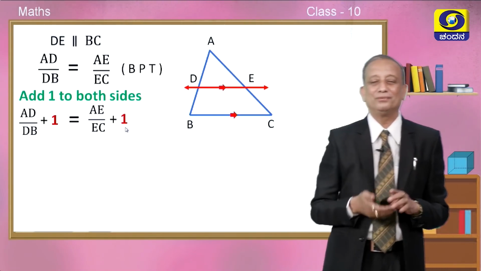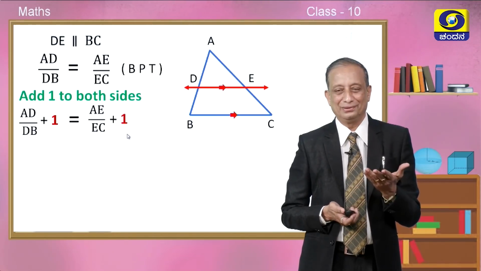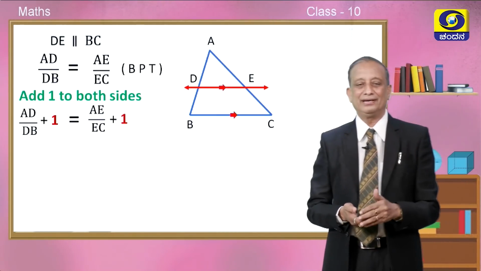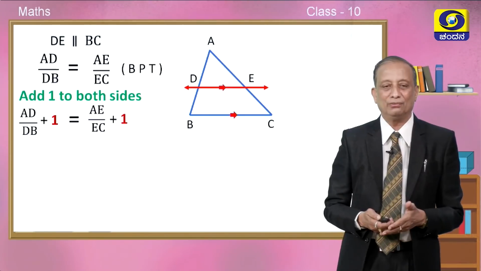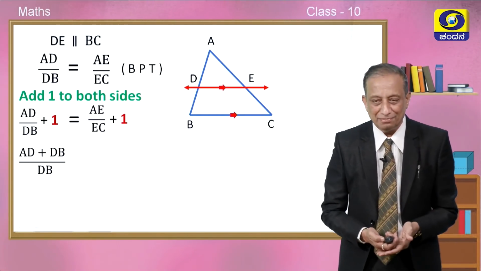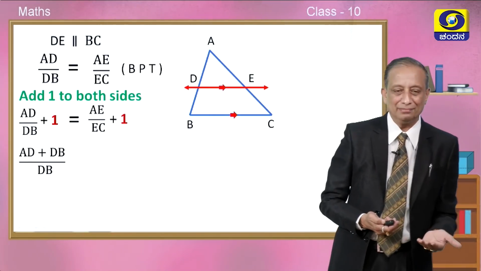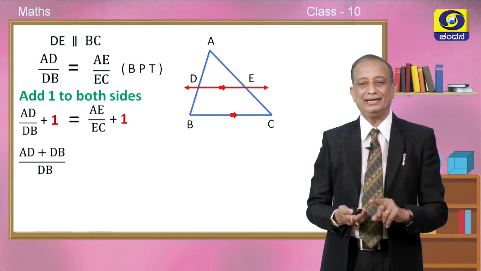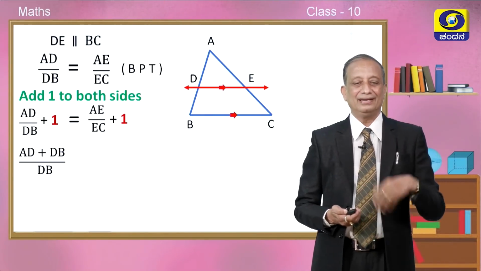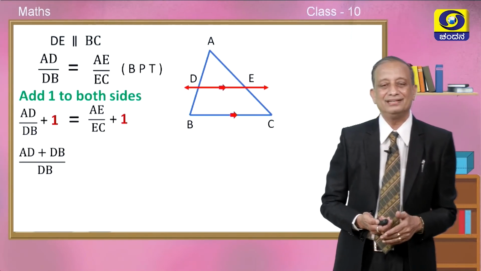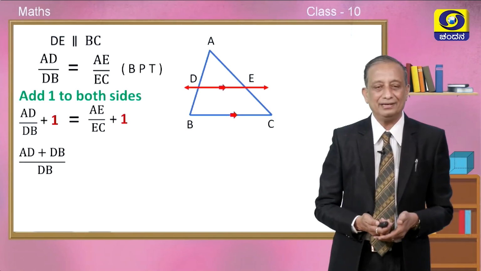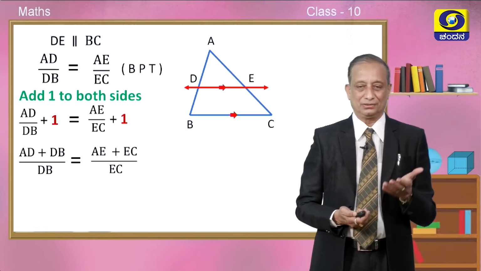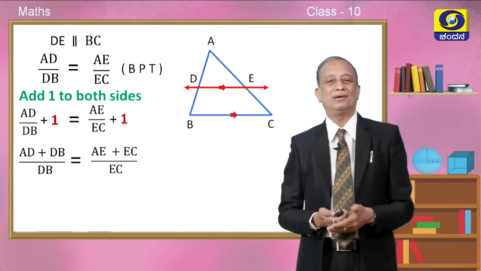Okay, now how to add 1 to both sides, children? Yes, you know fractions and addition of fractions, you assume that 1 is 1 divided by 1 and take the LCM for DB and 1. So, definitely the LCM will be DB. So, divide that LCM by the denominator. DB by DB is 1, 1 times AD is AD, plus DB divided by 1 is DB, into 1 is DB. So, the numerator is clearly AD plus DB divided by DB is equal to, again on the right hand side, the denominator is the LCM. So, the numerator is clearly AE plus EC.